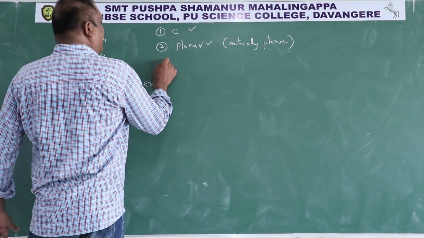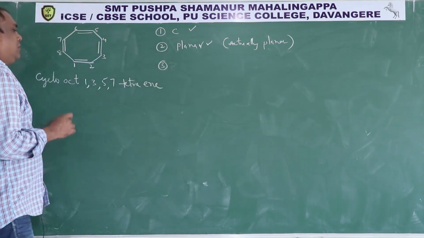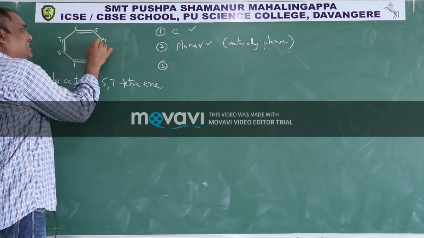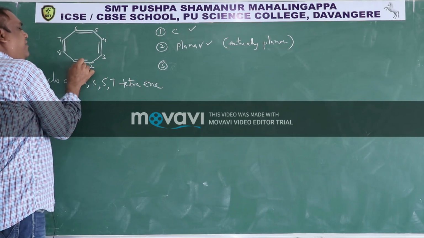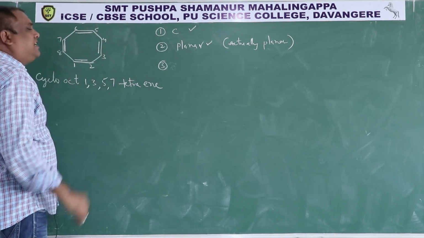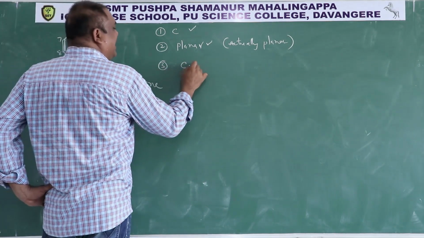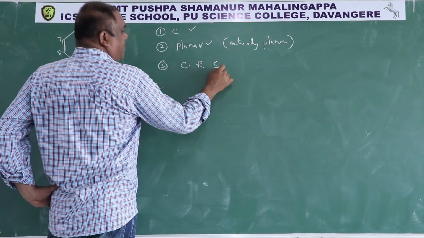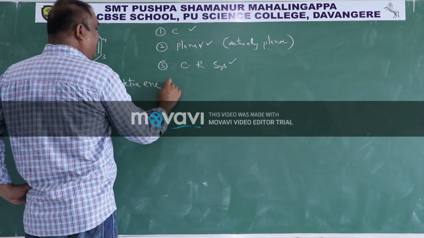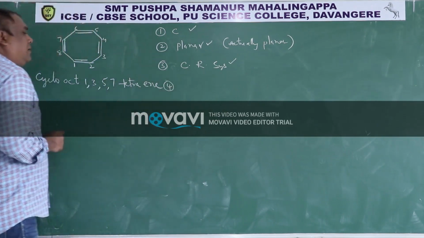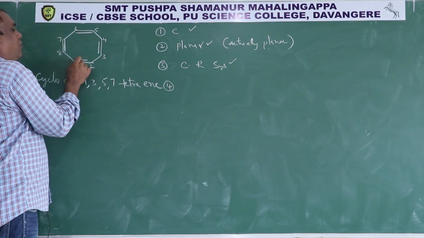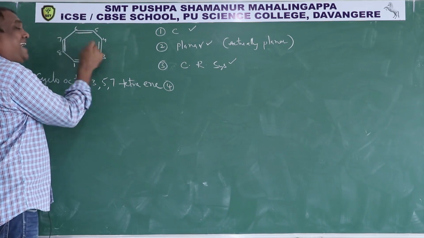Then third condition, this pi bond is in conjugation with this, in conjugation with this, in conjugation with this. Therefore, this will go here, this will come here, this will go here, like this. We have many resonating structures. It is having a cyclic resonating system. So the third condition is satisfied. So all three conditions are satisfied. Now the fourth condition, number of electrons in the cyclic resonance. How many? 1, 2, 3, 4 pi bonds means 8 electrons.